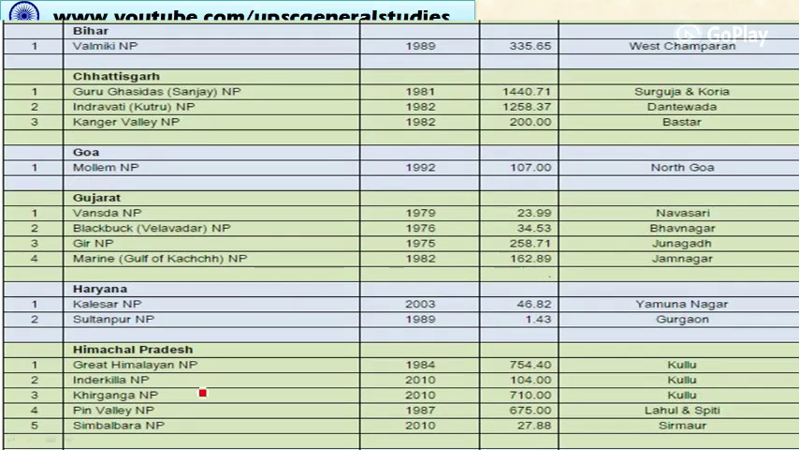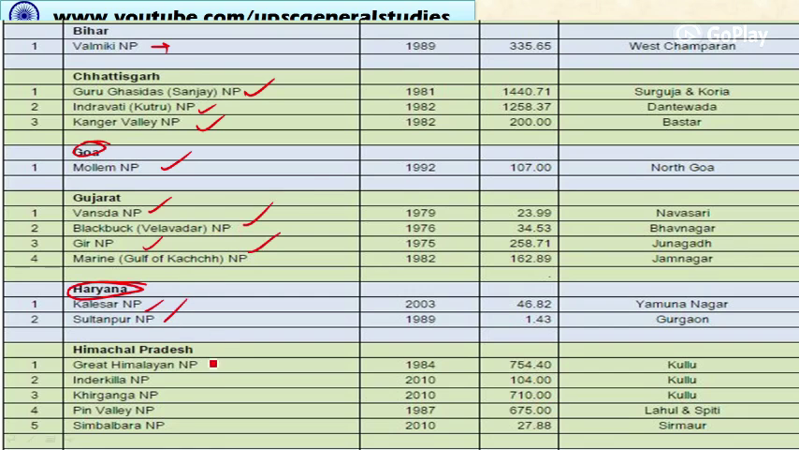Okay, there are 5. And in Bihar, we have Valmiki National Park. This is also a tiger reserve. And in Chhattisgarh, we have Guru Ghasidas Sanjay National Park, Indravati National Park, and Kanger Valley National Park. In Goa, we have Mollem National Park. In Gujarat, we have Velavadar Blackbuck National Park, Gir National Park, and Marine Gulf of Kutch National Park. In Haryana, we have Kalesar and Sultanpur National Park.